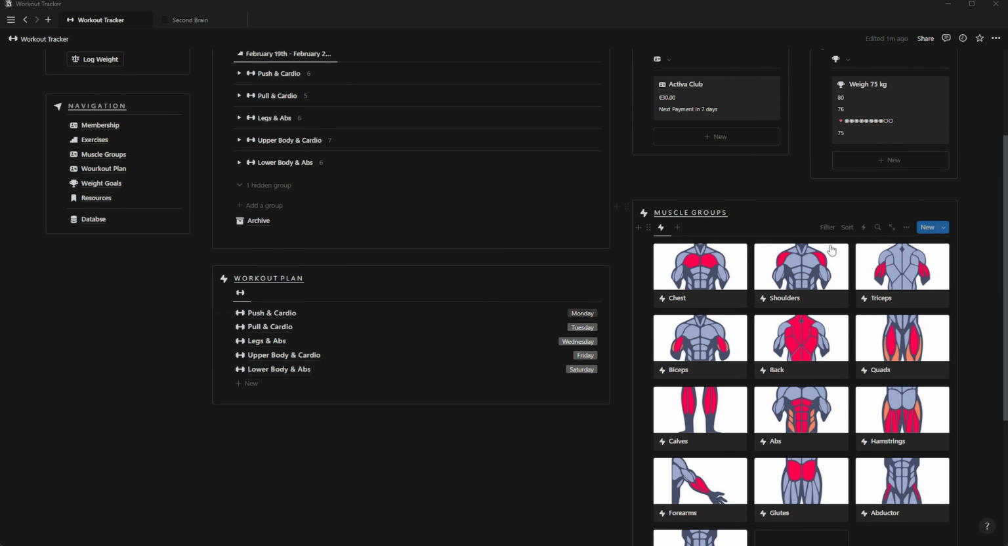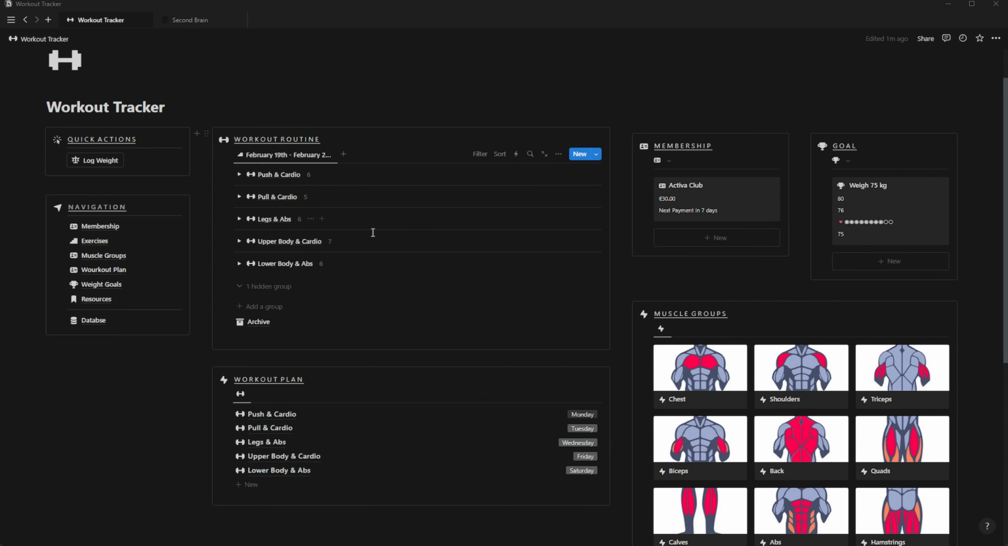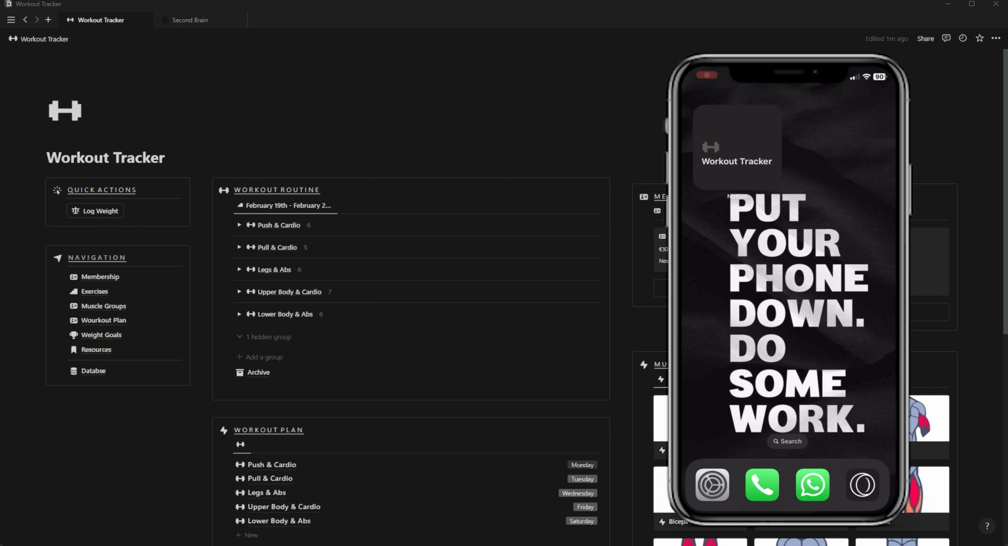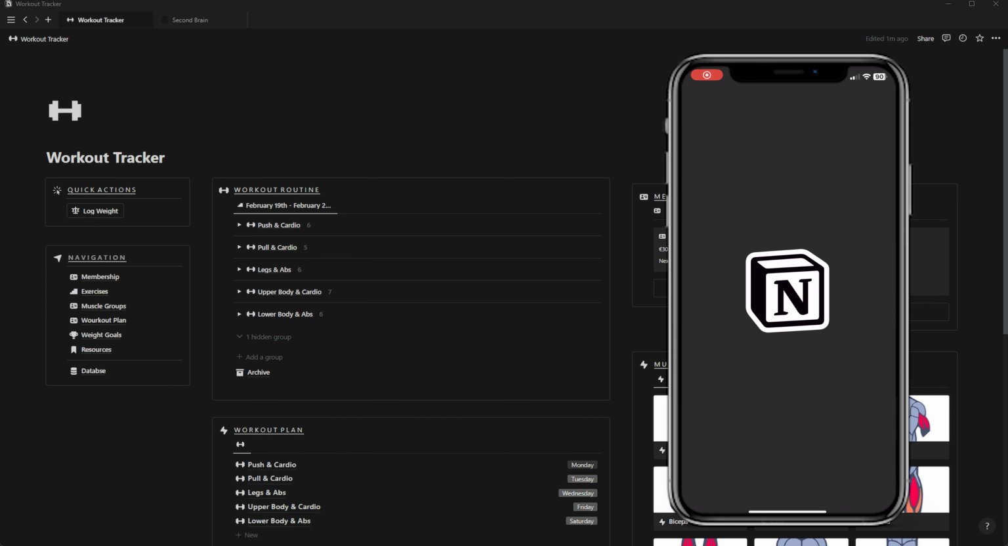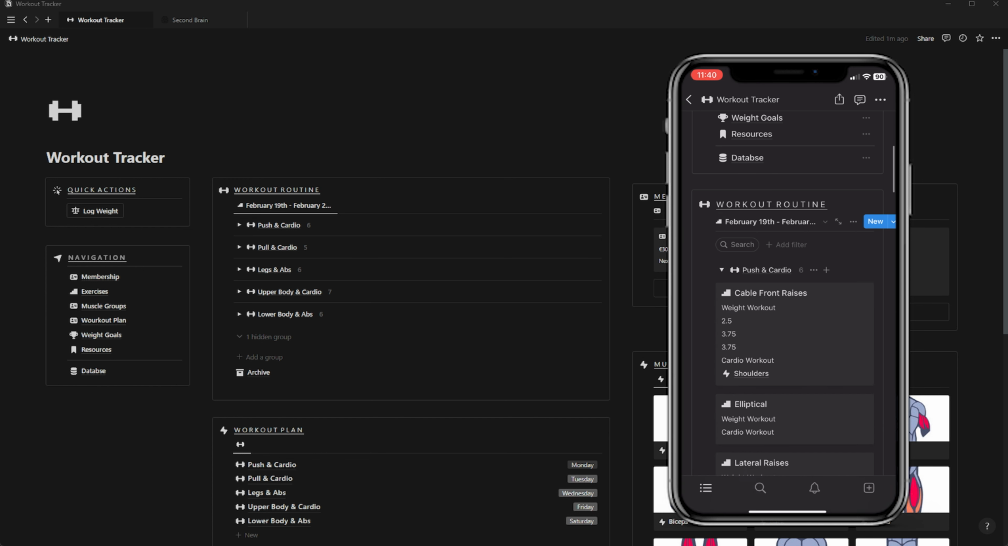We can also view our muscle groups, our workout plan, our membership, and our goals. And as you can see, the way this template is designed works perfectly in your phone.